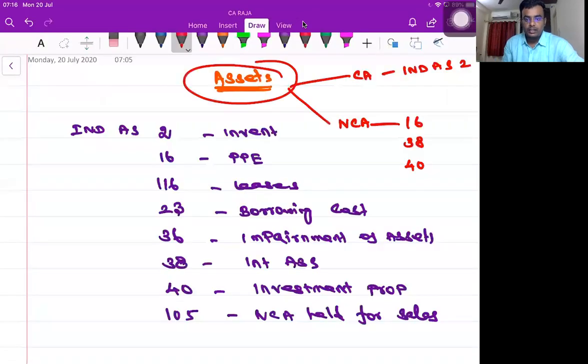1638. Correct, Appa? Yes, sir. 1638 and 40 also. Screen is not visible. Sorry. Now I hope you are able to see.